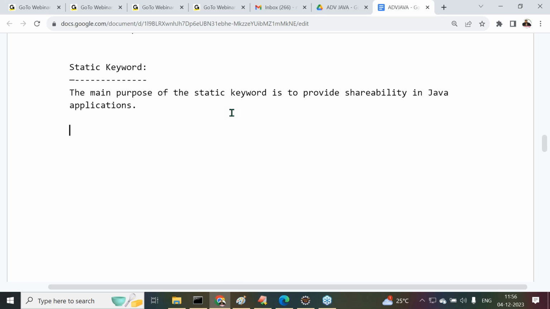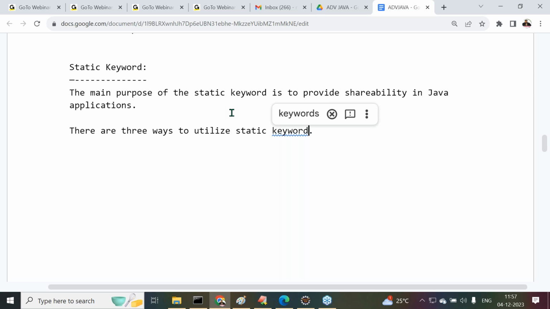Next, in how many ways can we utilize the static keyword? There are 3 ways to utilize the static keyword. Actually 4 ways are available, but the 4th way is not required at present. In core Java classes, we will discuss that 4th way also, but here it is not required. Only 3 ways. What are the three ways of utilizing the static keyword?